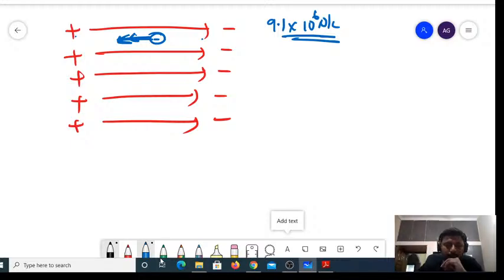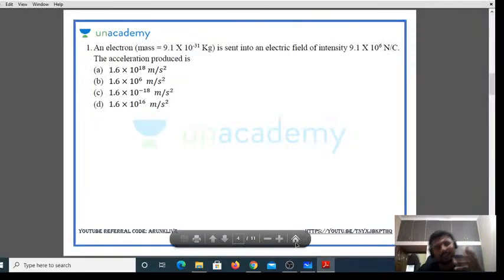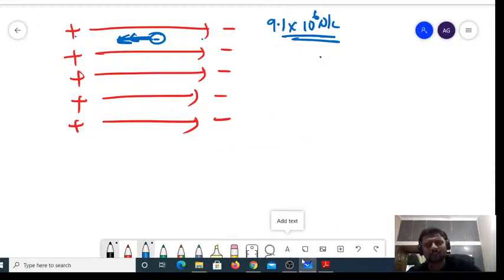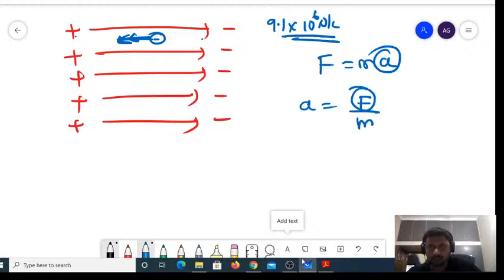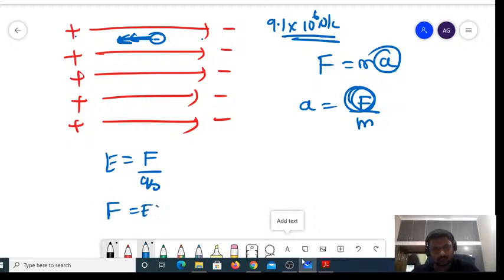Now, if the electron gains velocity, then it is going to accelerate. I am supposed to find the acceleration produced on that electron. How to find that? How will you find acceleration? F is equal to m into a. I am supposed to find a. A is equal to what? F divided by m. The force is getting acted on the electron due to the electric field. So how do you define electric field with respect to electric force? E is equal to F divided by Q naught, or F is equal to E into Q naught. So replace F by E into Q naught here, divided by m. A is equal to E into Q naught divided by m.